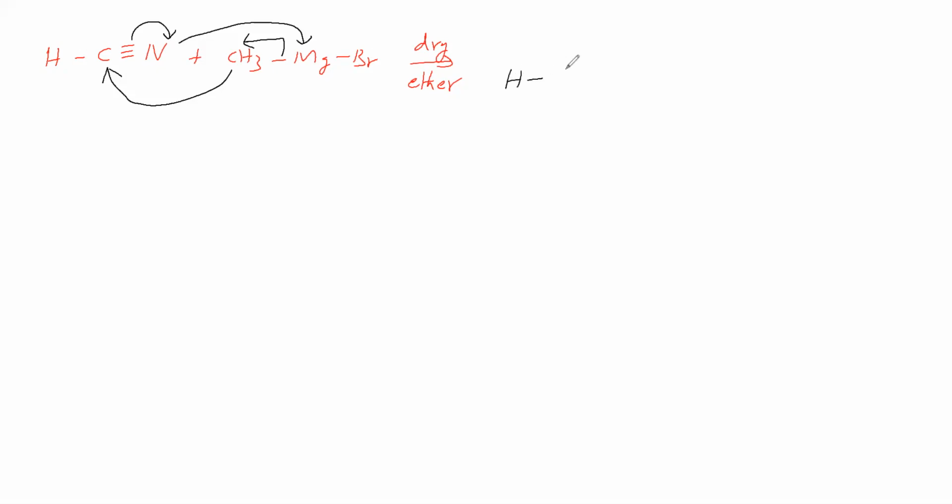Therefore, we are getting HC. The C is bonding with the CH3. The triple bond is converting into a double bond. N is making a bond with the MgBr. This is taken for hydrolysis in the presence of acid.